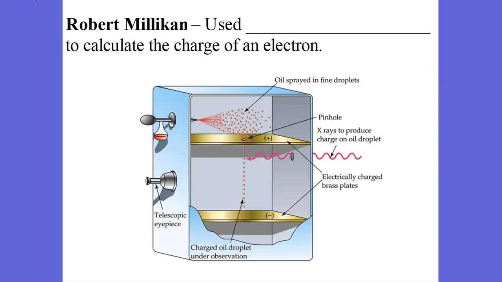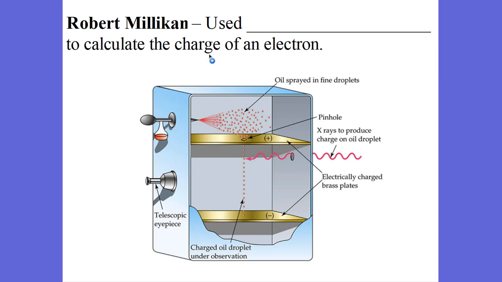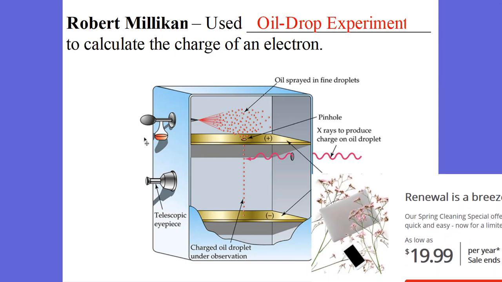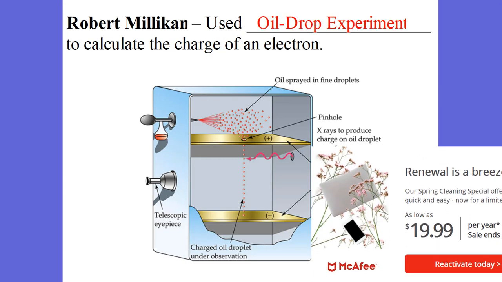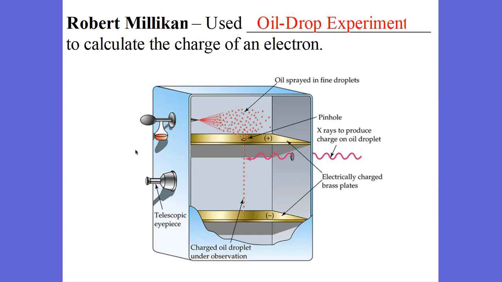Okay. Well, came along Robert Millikan. Robert Millikan used an oil drop experiment to calculate the charge of an electron. So he sprayed a bunch of oil drops. These oil drops, gravity pulled it down. He used positive and negative plates in order to suspend an oil drop right here.